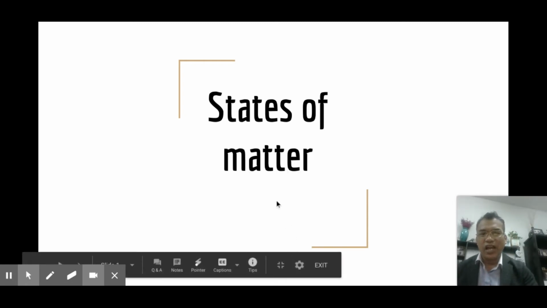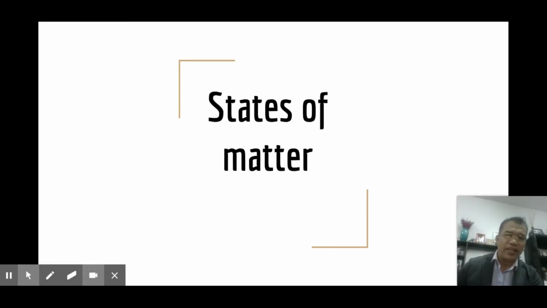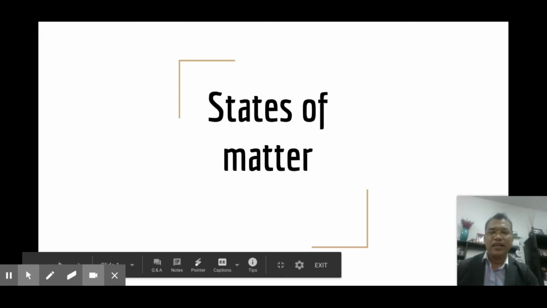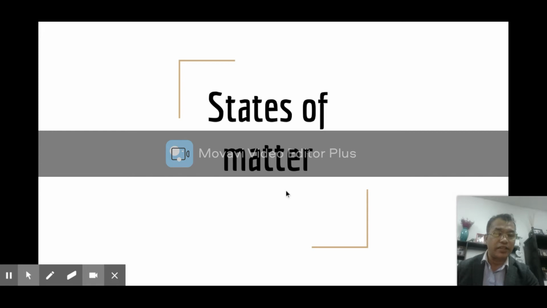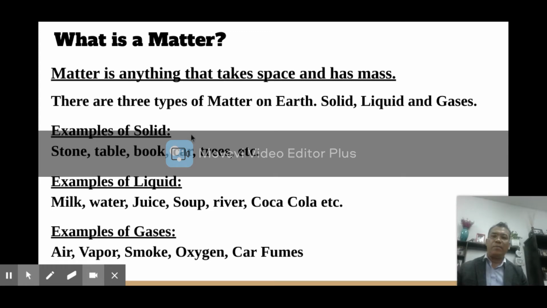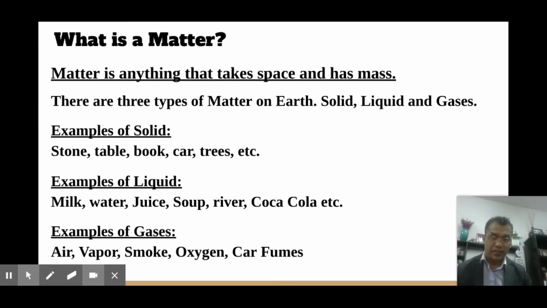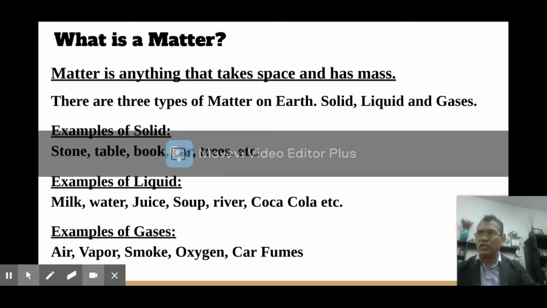And I want to introduce a new topic today, okay? New chapter. And the name of the topic is called States of Matter, okay? States of Matter. So what is a matter? Okay, let's see. So matter means anything, okay? Anything that is on this earth. It could be a computer, it could be your watch, it could be your pencil, it could be the water, it could be the air. Anything is a matter, okay?